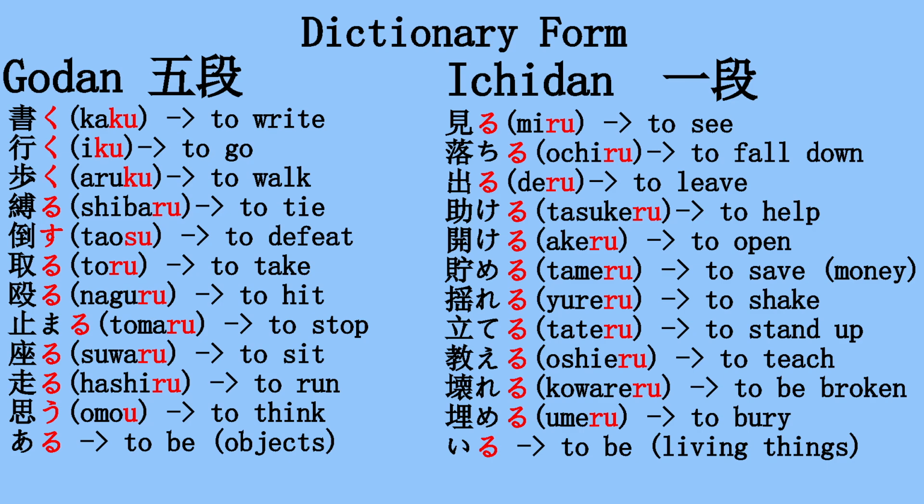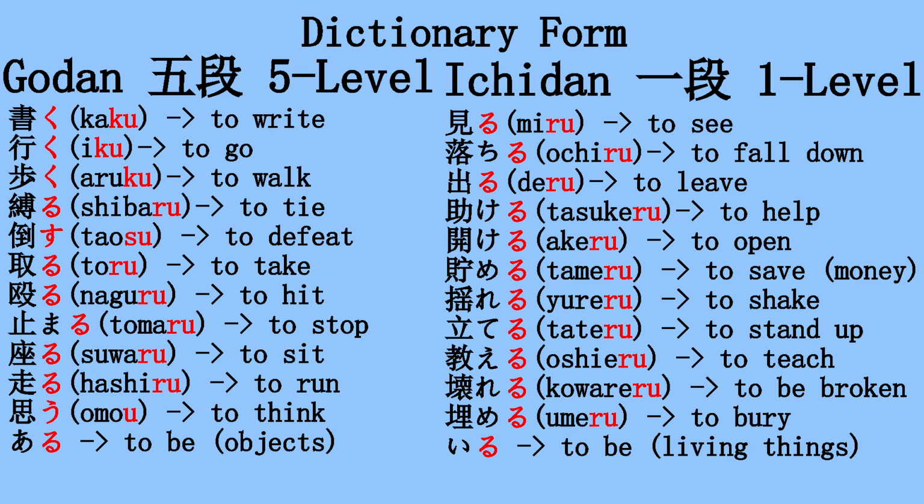The first line, the Godan verbs, is the category which most Japanese verbs fall into. And on the right side we have Ichidan verbs. So what is the difference between the two? First of all, the names translate into 5-level and 1-level verbs. The meaning of that I will explain in a moment. So first of all, to understand the difference better, we have to first find out what is the root of the verbs and what are the suffixes that change when you conjugate them.